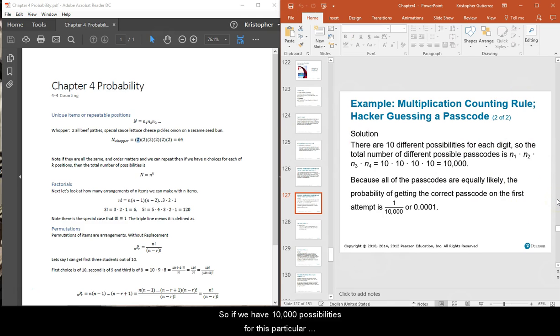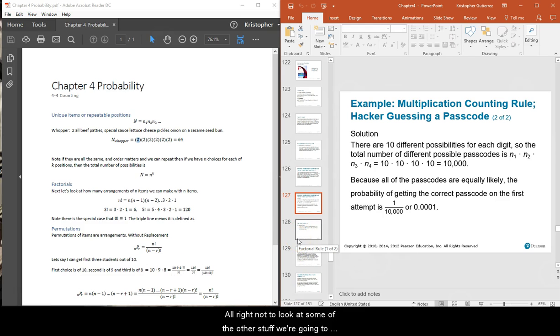So if we have 10,000 possibilities for this particular code, and we choose one at random, then the chances are 1 out of 10,000, or a probability of 0.0001. Or if you multiply that by 100, that'll be 0.01%. So a very small percent chance that we are going to get that.